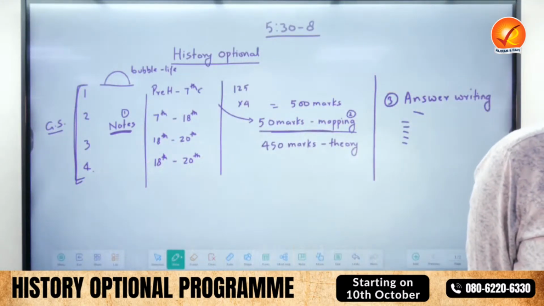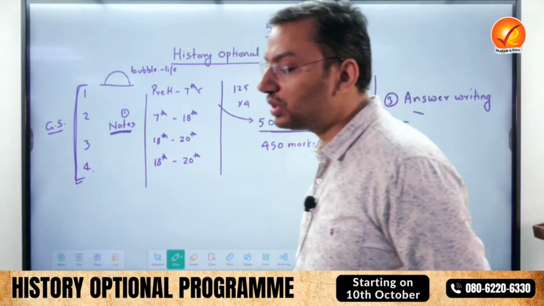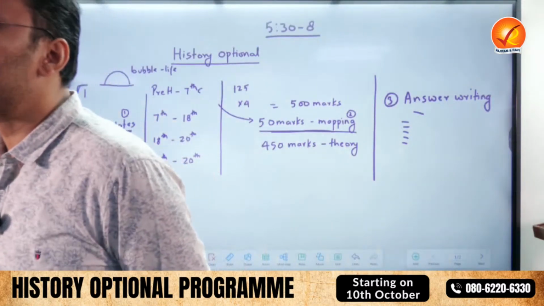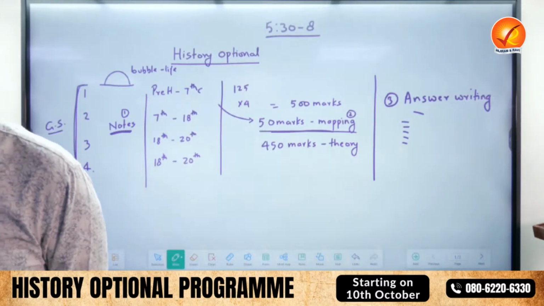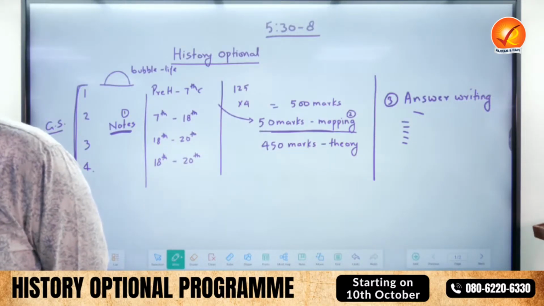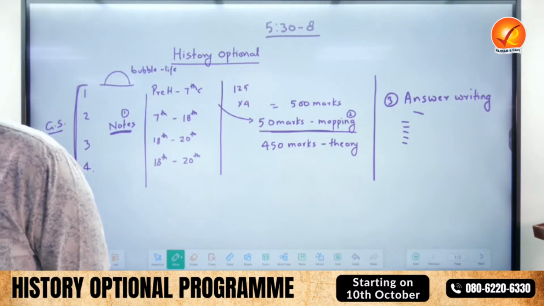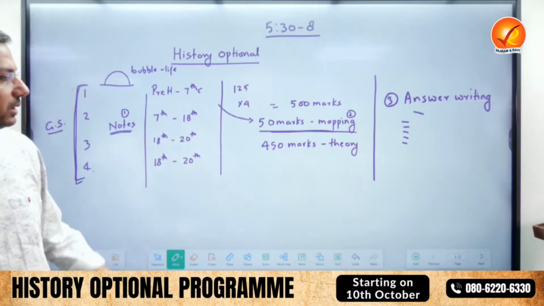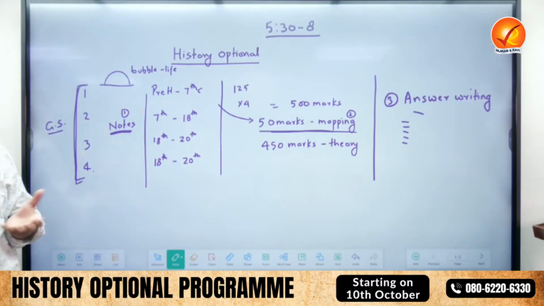There is no need for any book for you because you will not be able to read those books. Either books are greatly insufficient. Say, any one of you have heard of Spectrum in modern history? Spectrum suna hoga na? That is an insufficient book. You don't need to read that. Or books are too technical for you, like Upinder Singh, the example I have given. So whatever class notes will be given, hopefully that would suffice. 4 teachers will take 4 parts.